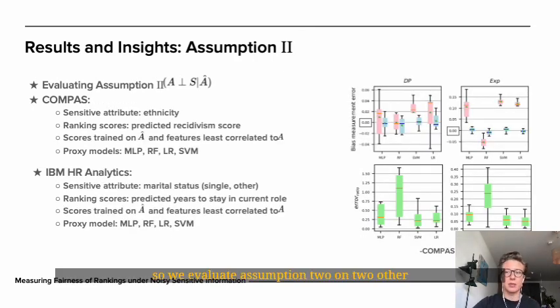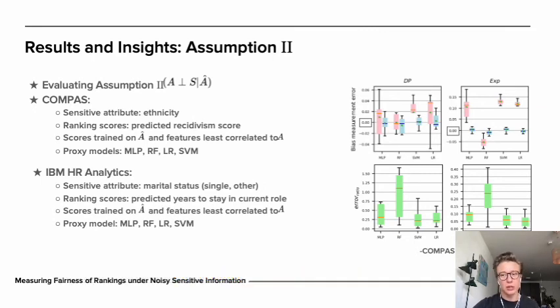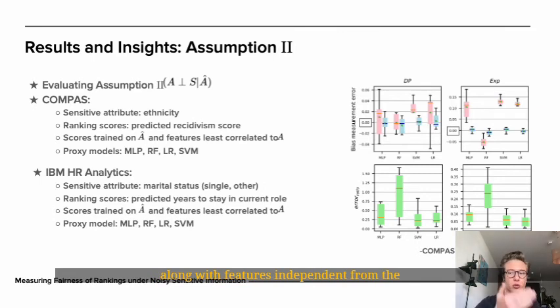So we evaluate assumption 2 on two other datasets, Compass and IBM HR Analytics. To enforce the second assumption, we predicted ranking scores using the learning to rank model that we trained on proxy labels along with features independent from the true labels. So this way we could mediate the dependence between the sensitive attribute and the ranking scores through the proxy labels and thus satisfy the second assumption.